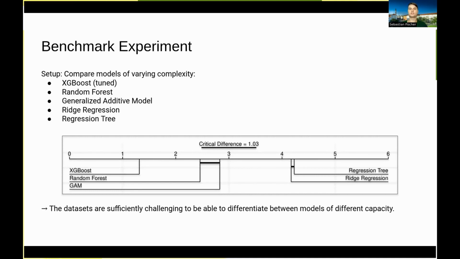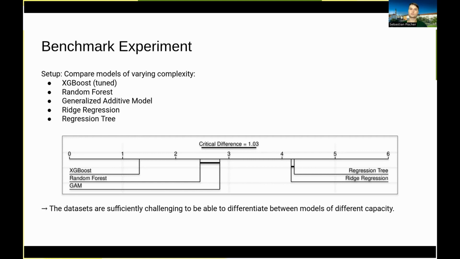To check whether the suite is challenging enough to differentiate between algorithms, we ran a first experiment that compared 5 models of different capacity, namely XGBoost, which we tuned, untuned random forest, a generalized additive model, a ridge regression, where we only tune the lambda parameter, and a regression tree.